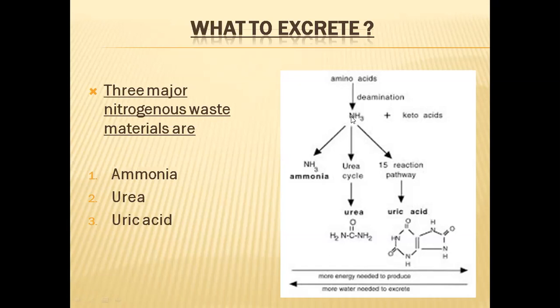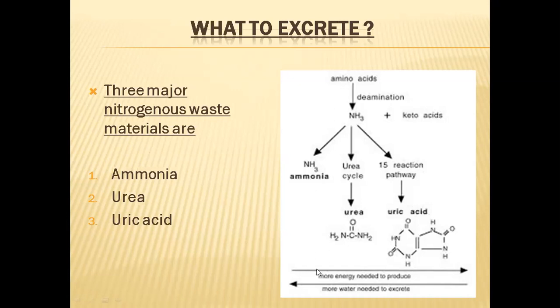In some animals, ammonia will be secreted as it is. In some other animals, ammonia will be converted into urea through the urea cycle or ornithine cycle. And in some other animals, this ammonia will be converted into uric acid. So these are the three different types of nitrogenous waste materials: ammonia, urea, and uric acid. The animals will choose depending on their habitats and their needs what type of excretory material is to be eliminated.